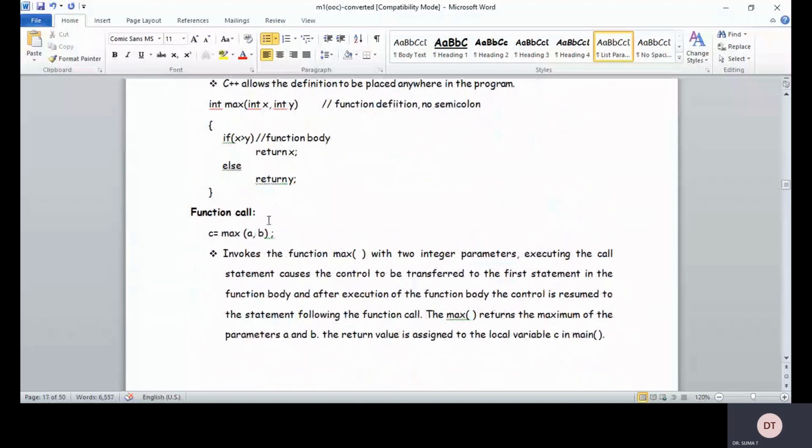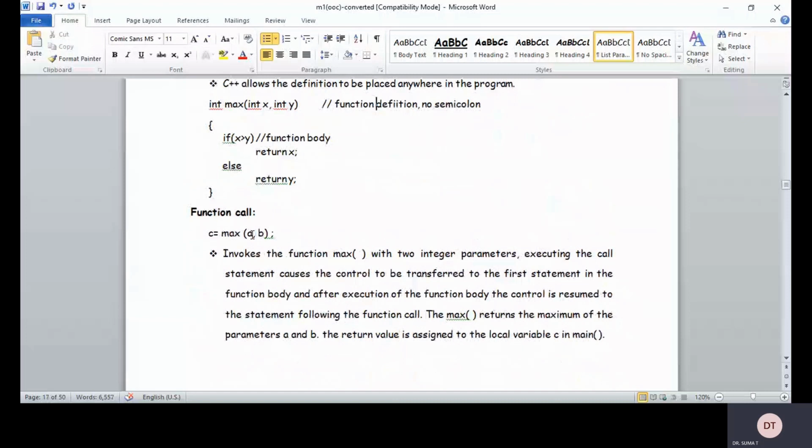It ends with a semicolon, and here it is not necessary to give the data type, like int a comma int b. Simply give the variables you want to pass, right? It is not necessary to mention the data type. This is because it is already done in the function prototyping, and also in the function definition, right? We have already given the information to the compiler in the function prototype itself that we are sending two parameters of this particular data type. For example, int a comma int b, both are integers.